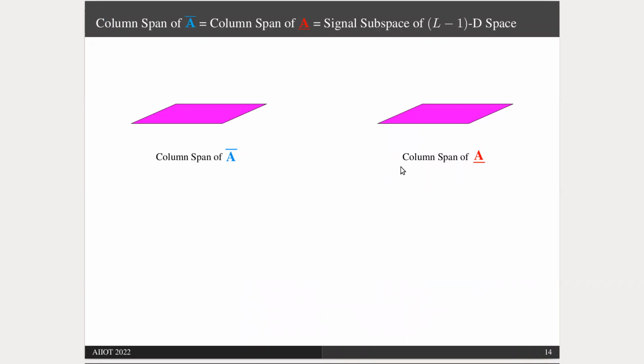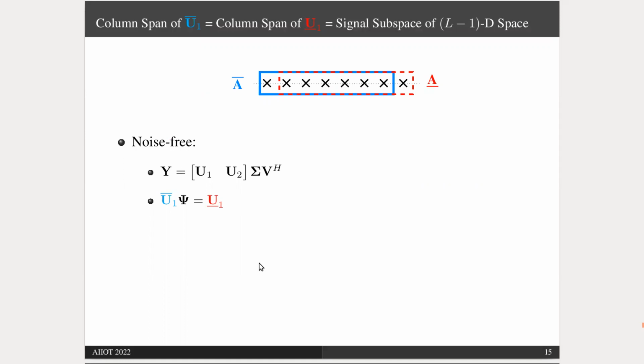And it can also be viewed in a different way. If we consider the column span of A bar, it happens to be exactly equal to the column span of A underlined. And these two matrices, A bar and A underlined, are related by this matrix phi, which contains our signal direction information. So if we actually had the array manifold matrix, we will be able to evaluate the signal directions precisely. But in practice, we don't have access to array manifold matrix.